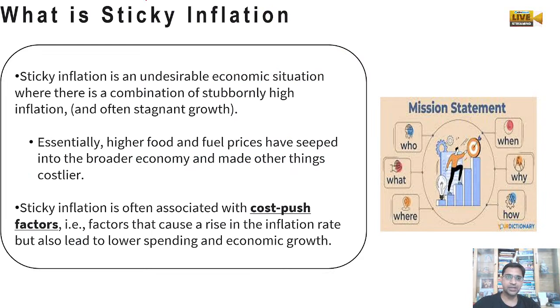So sticky inflation is an undesirable economic situation where the inflation is stubbornly very high, and often it is also stagnating growth.